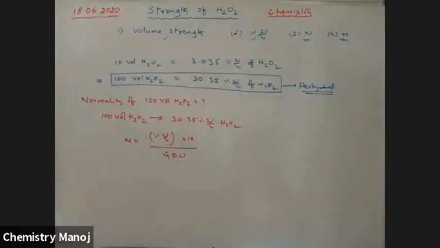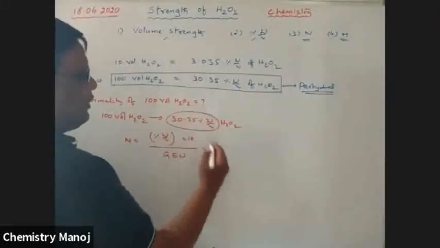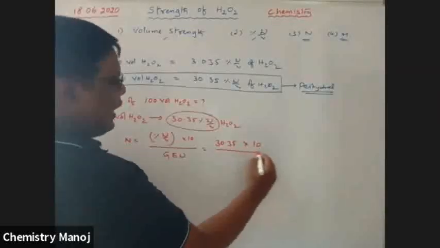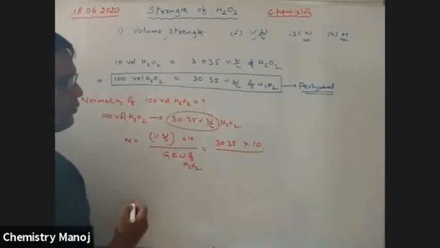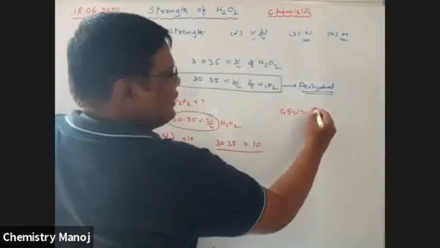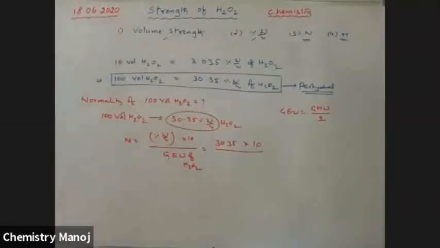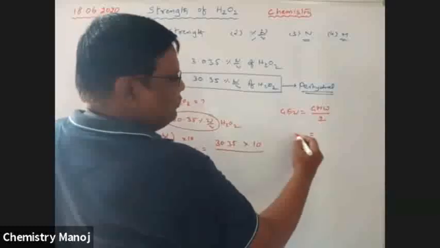Already we completed this: normality is equal to percentage weight by volume into 10 by gram equivalent weight. How much is the percentage weight by volume? This is 30.35. That is 30.35 into 10 by gram equivalent weight of H2O2. Gram equivalent weight of H2O2 is equal to gram molecular weight by 2, as the basicity of H2O2 is 2.